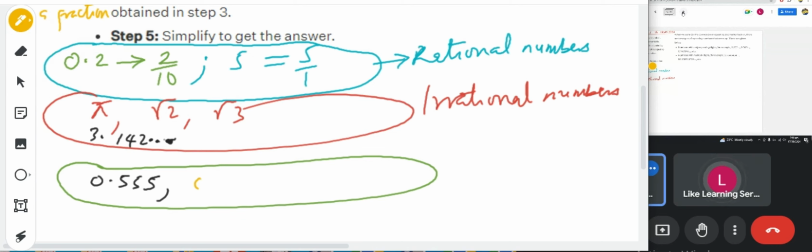It's recurring. Or 0.62. How would you express it? That's why you are learning now, and it's interesting.